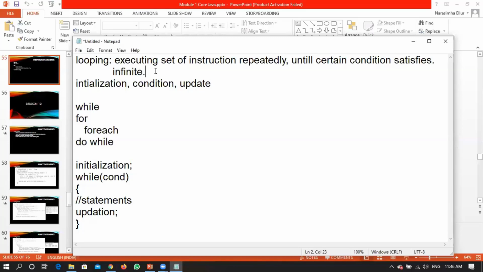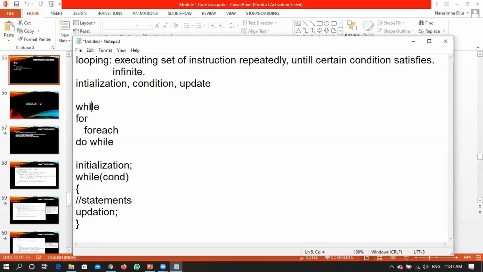We need to concentrate on an initialization that says from which point you want to start a looping process. Second one, condition. That means upon satisfying what condition does the loop need to be repeated. That is a condition. Third one is the update. Update in the sense after repeating a set of instructions, what update I need to perform. That is the update part, right?